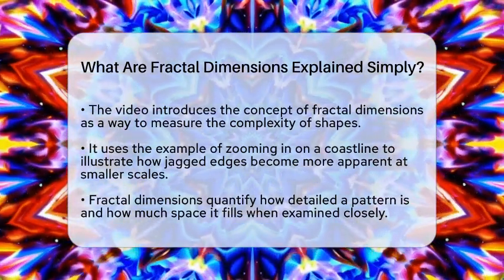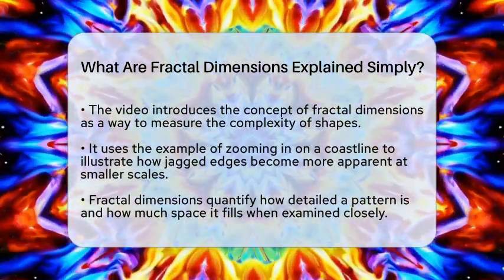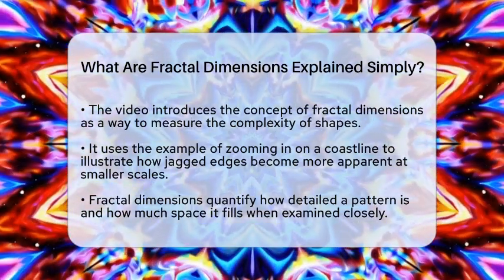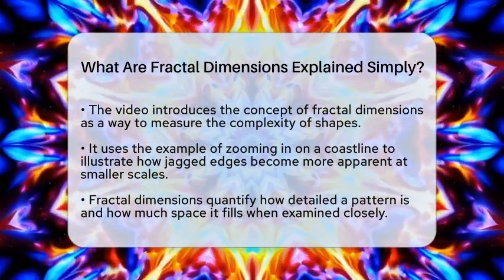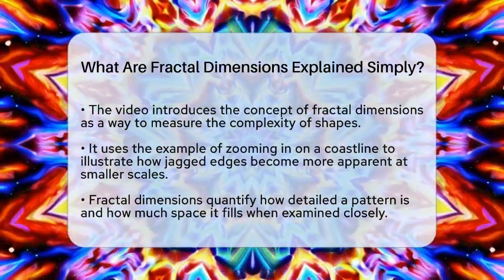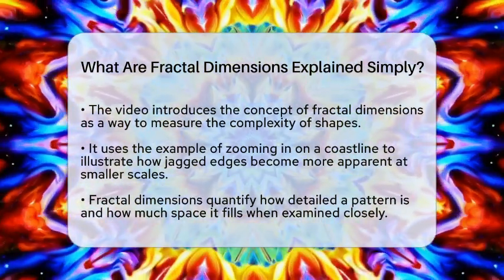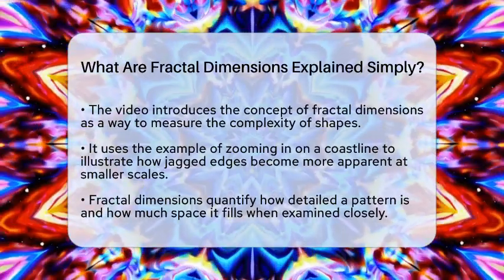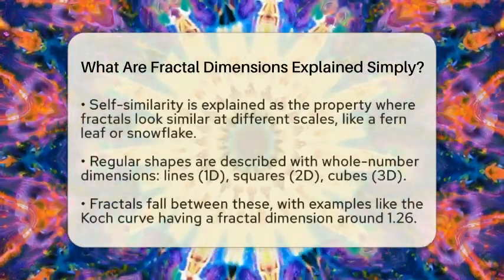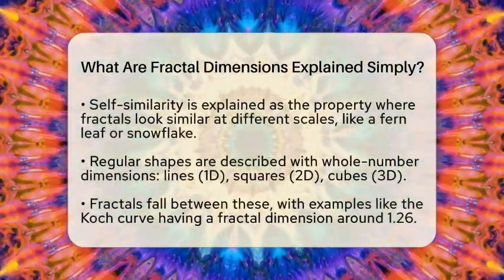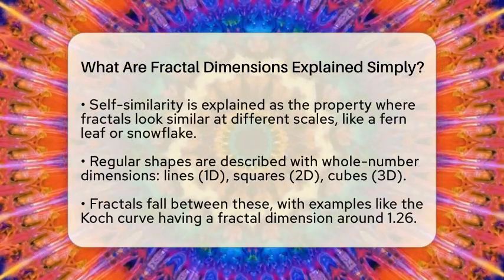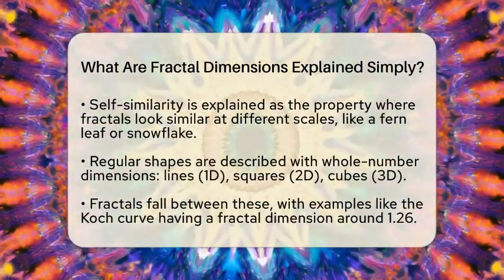A fractal dimension is a number that shows how detailed a fractal pattern is. It tells us how much space a pattern fills as we look closer. Unlike simple shapes like lines or squares, fractals have details that repeat at smaller scales. This property is called self-similarity. Think of a fern leaf or a snowflake. They look similar no matter how much you zoom in.